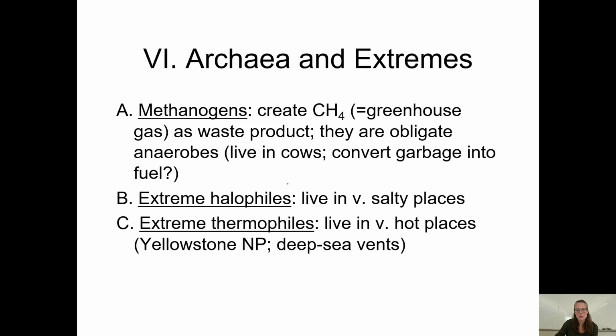So methanogens create methane as a waste product. They're obligate anaerobes. They live in cows. So they're creating methane. Extreme halophiles live in very salty places. Extreme thermophiles live in very hot places. So they're living in these extreme environments. So probably these were living in those environments early on in evolution as well.